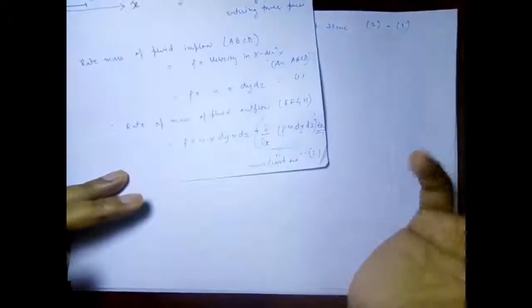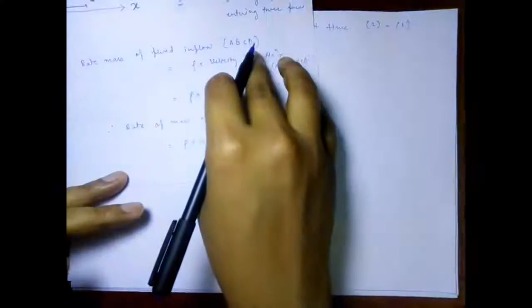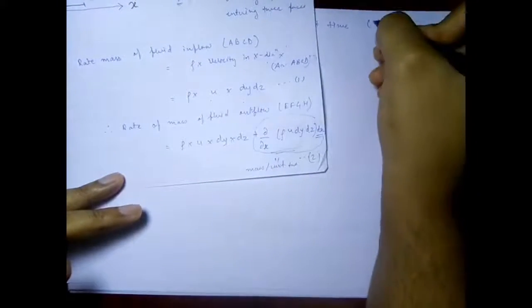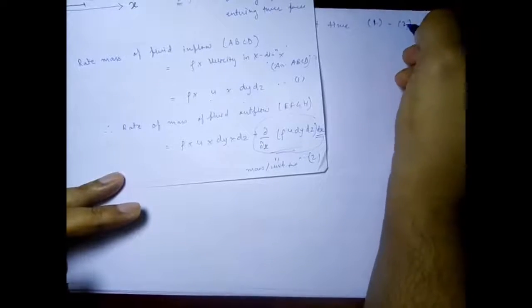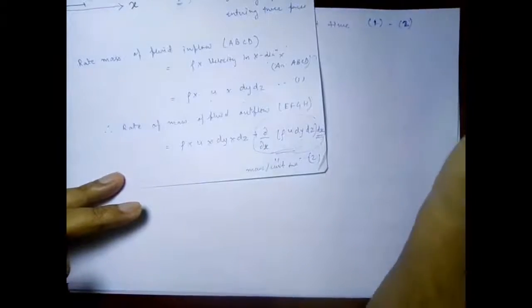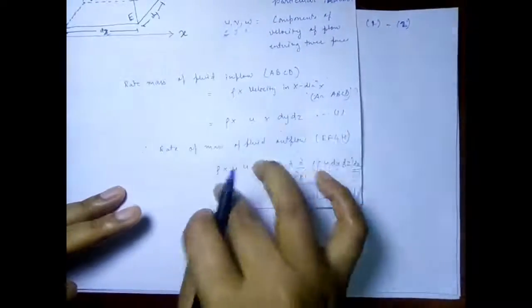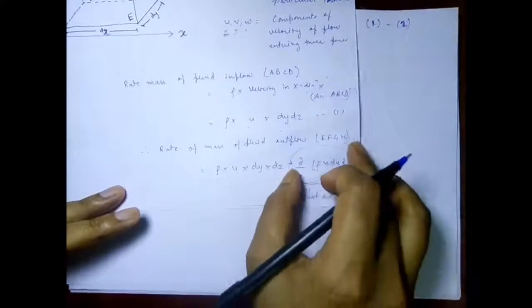Or you can say the opposite thing, that we are considering some amount will be inflowing and something will be outflowing, and we will take the difference between the inflow and outflow. Suppose 1 minus 2, then it will be this thing minus this one. So basically these two parts will get cancelled and this one will remain as a negative term.